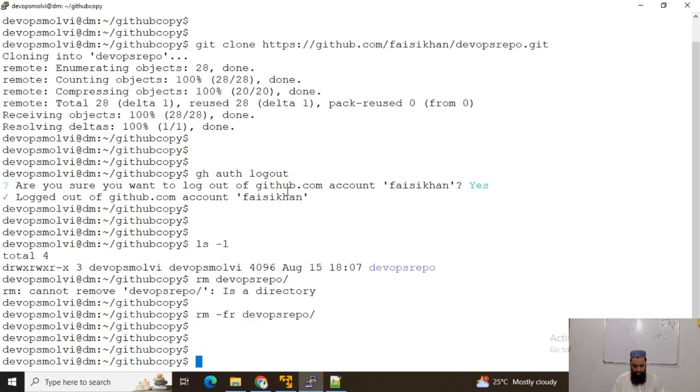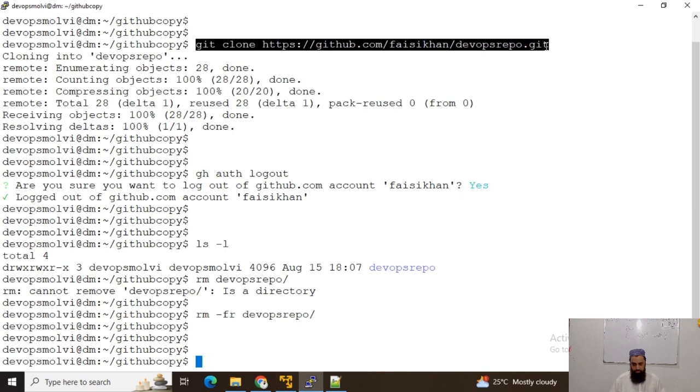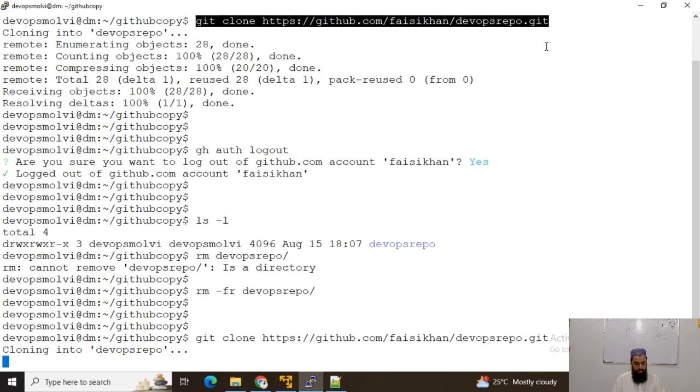Let me remove it. Now again, if I run this git clone command, it will definitely ask for authentication. Since we have logged out, you can see that it is asking for the username.